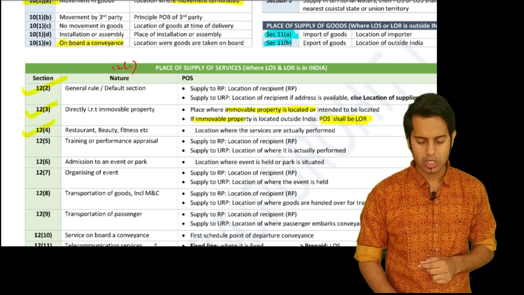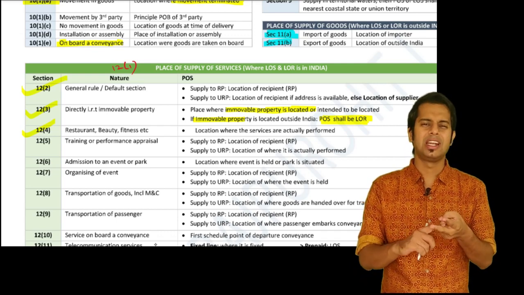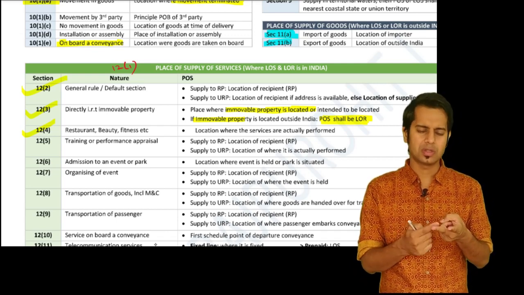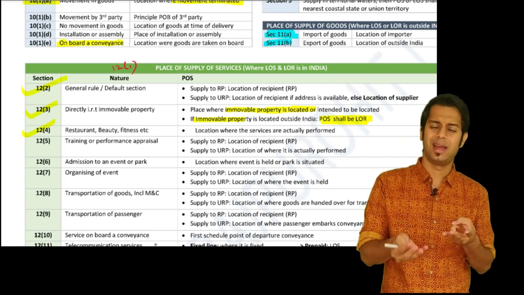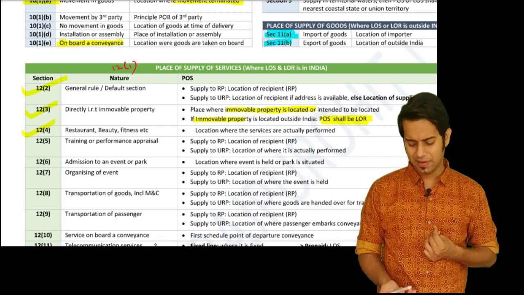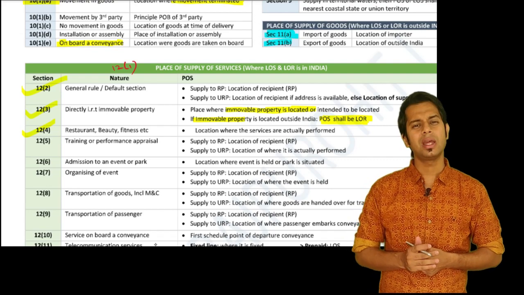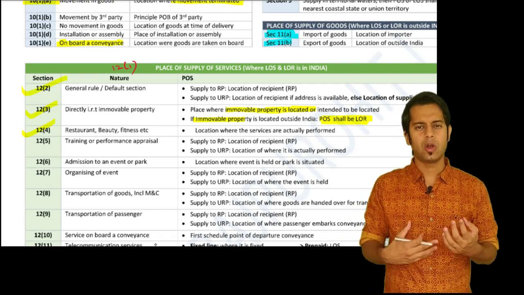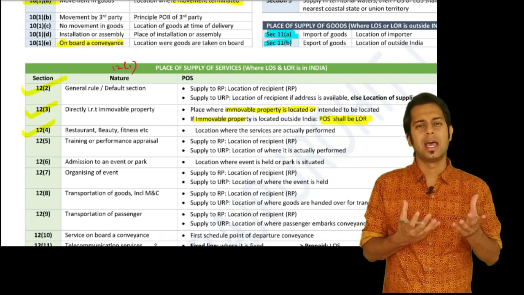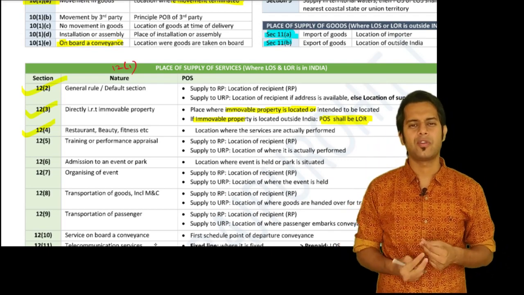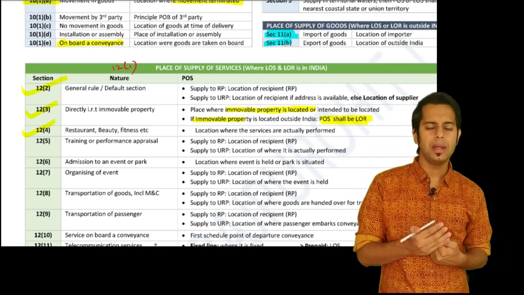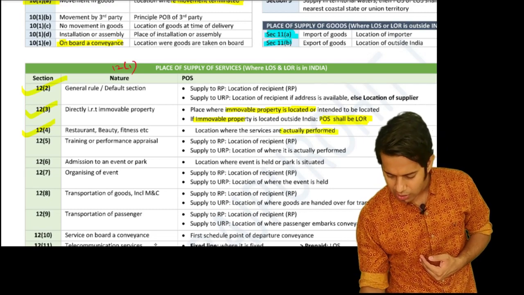Section 12, subsection 4 talks about restaurant, beauty treatment, plastic surgery, cosmetic surgery, outdoor catering, then fitness or healthcare services, etc. Because they are performance based services, I also call them performance based services. The place of supply will be the location where they are actually performed, wherever the haircut is performed, wherever the food is prepared.